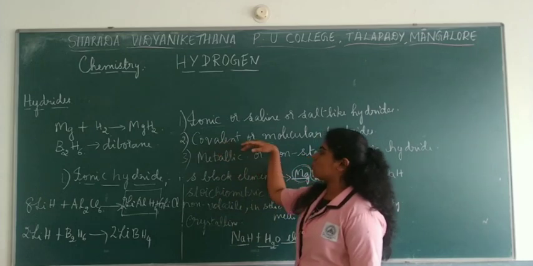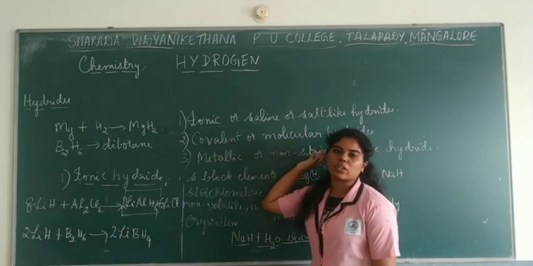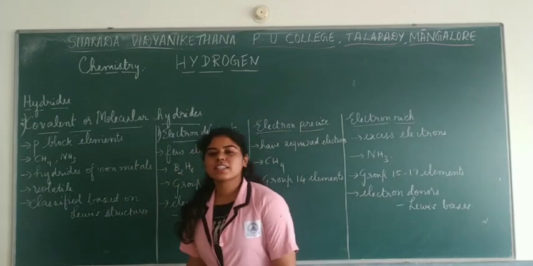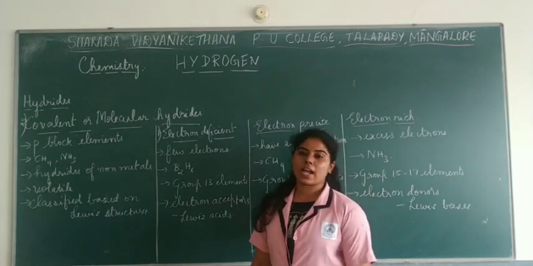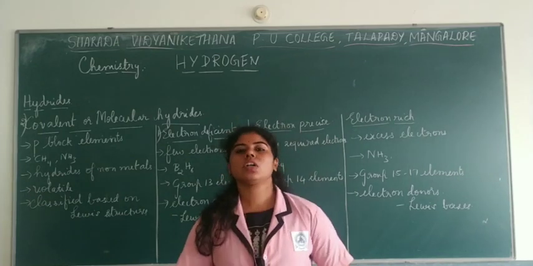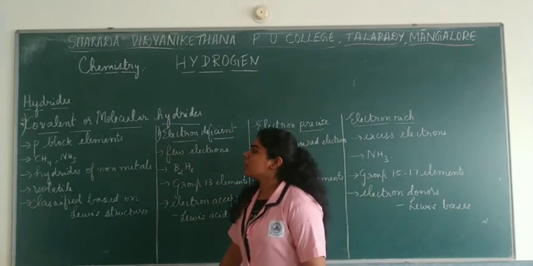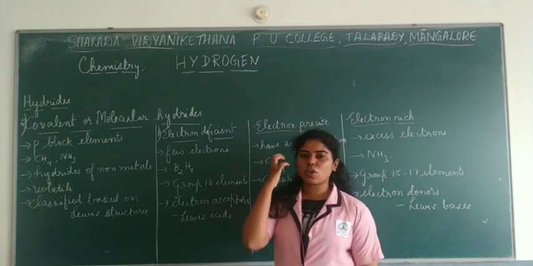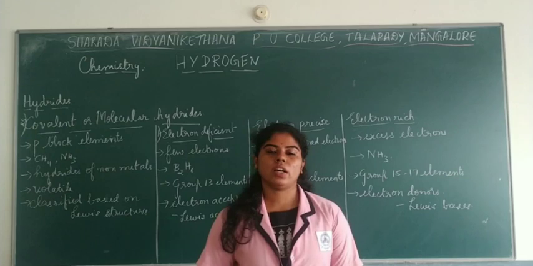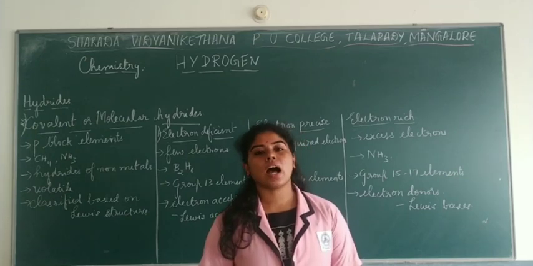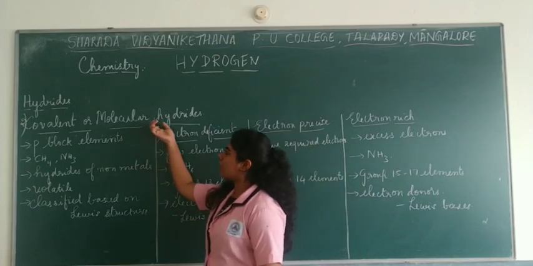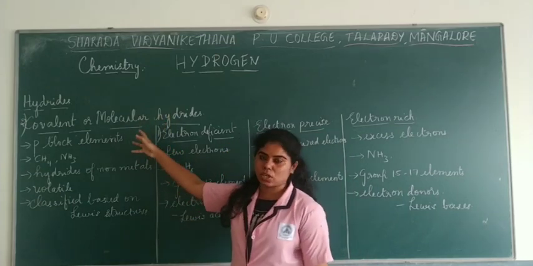So next let us move on to covalent or molecular hydrides. Secondly we have the covalent or molecular hydrides. The first one was the ionic, saline or salt-like hydrides. Moving on, the molecular hydrides. When you talk about these molecular hydrides, they are usually covalently bonded. Ionic hydrides are due to the formation of ionic bonds, so molecular hydrides will have a covalent nature.